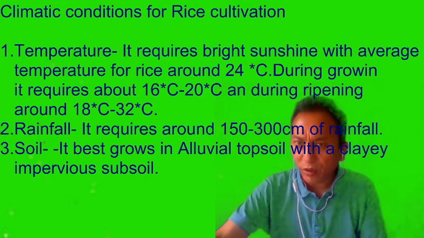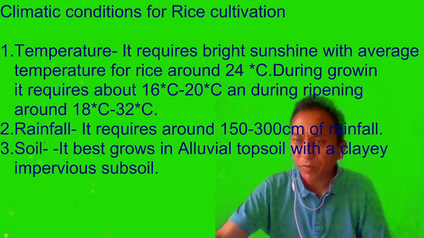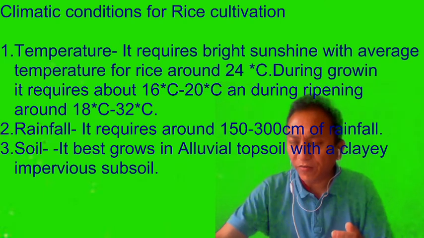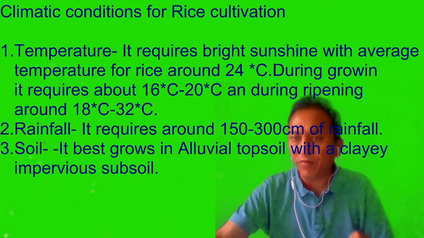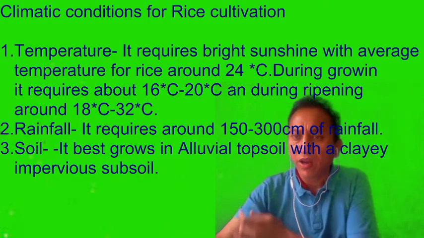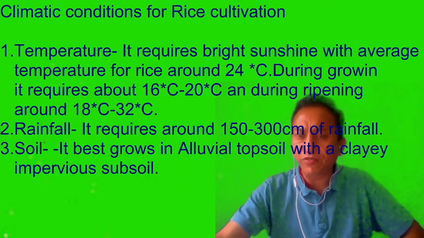Now if you see rainfall, it requires around 150 to 300 centimeters of rainfall. It is a crop which requires a high amount of rainfall. The fields need to be flooded in the initial stage of the growth of rice. Therefore, the rainfall required for rice cultivation is around 150 to 300 centimeters.